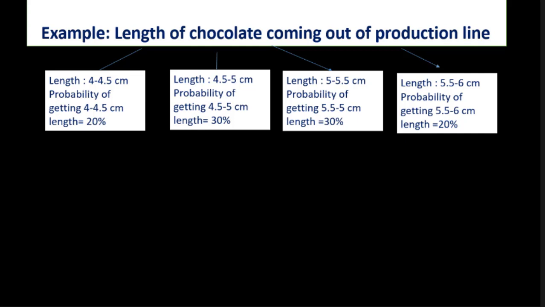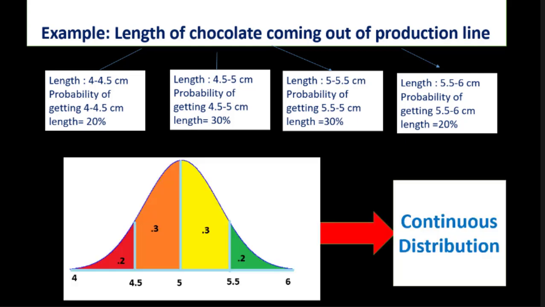So let us make a probability distribution graph for this example. Here the x-axis depicts the length of the chocolate, and the area under the curve between two points represents the probability of obtaining a length in that range. For example, if the length of the chocolate is in the range of 4 to 4.5 centimeter, to calculate the probability we need to find the area under the curve between these two points.